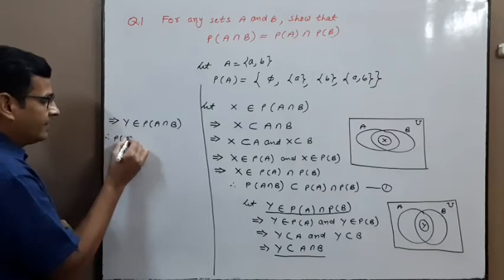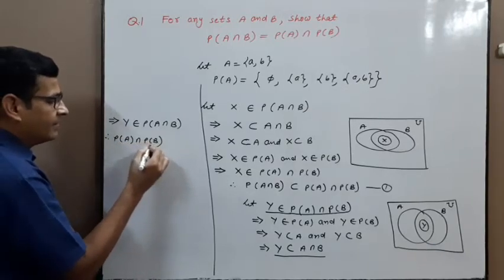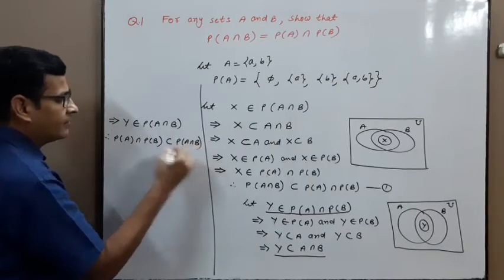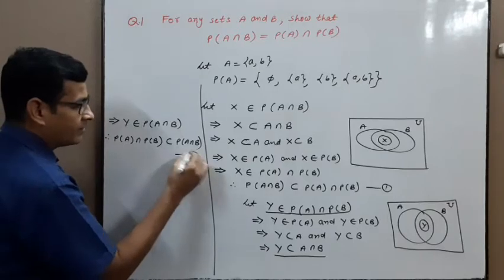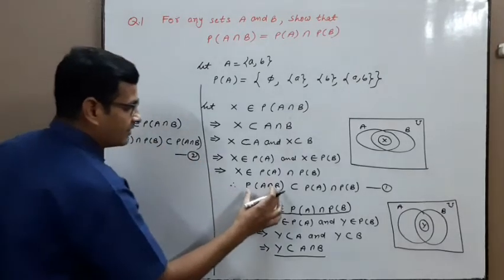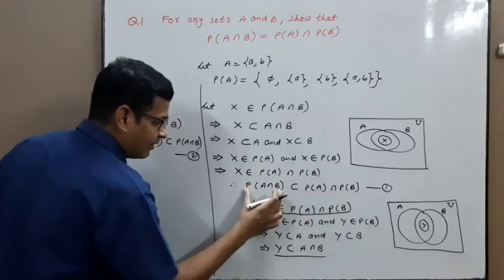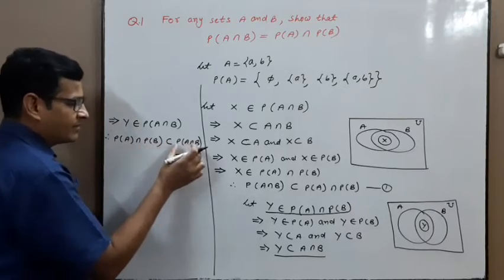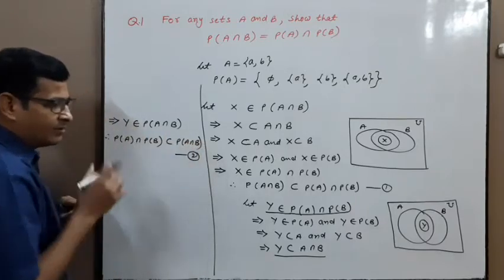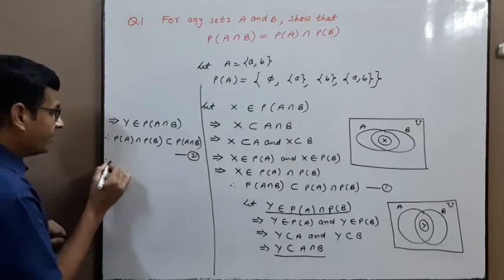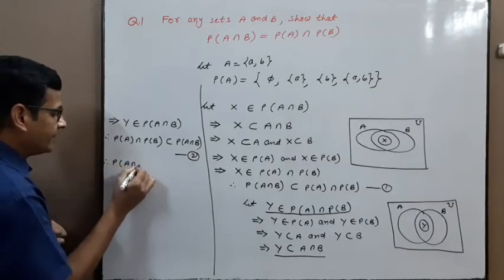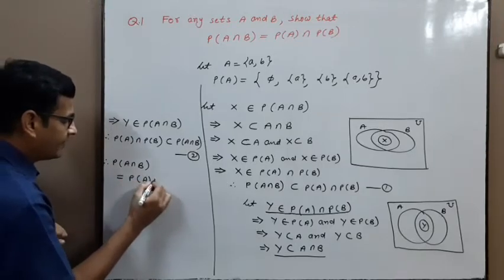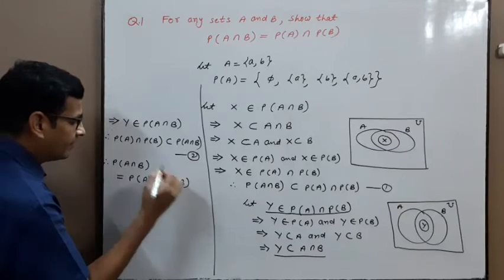Therefore, power set A intersection power set B is a subset of power set of A intersection B. Give equation number 2. In equation 1, this set is a subset of this set, means every element of this set is also an element of this set. In equation 2, this set is a subset of this, means every element of this set is also an element of this, means both are equal. So therefore power set of A intersection B is equal to power set A intersection power set B. Hence true.